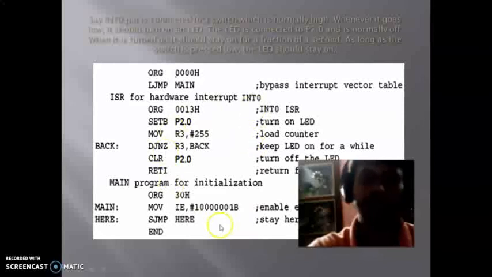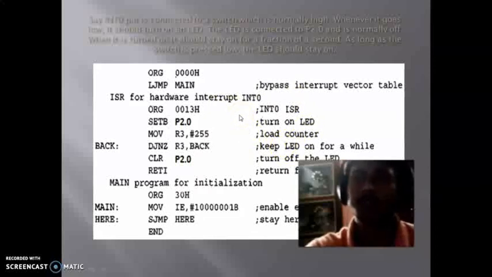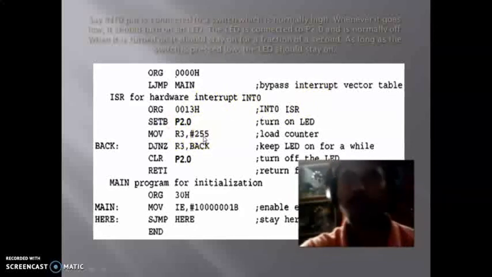So I already discussed the interrupt procedure, classification, interrupt priority, how the interrupt priority may be changed by using the IP register, and how the interrupts can be enabled and disabled by using the IE register. I also discussed the interrupt service routine, polling, and the difference between polling and interrupts. So that's all, and that is the interrupt of the 8051 microcontroller.